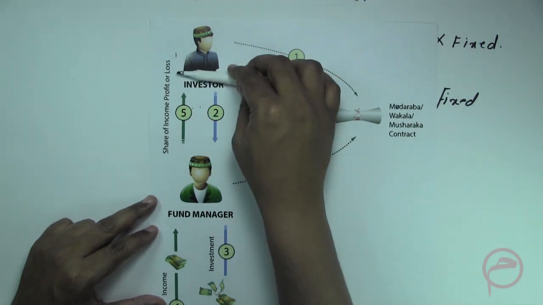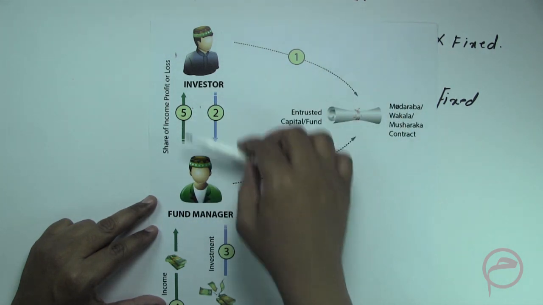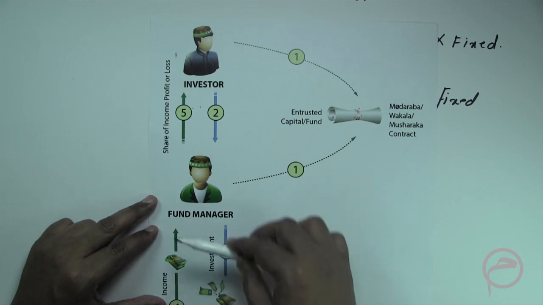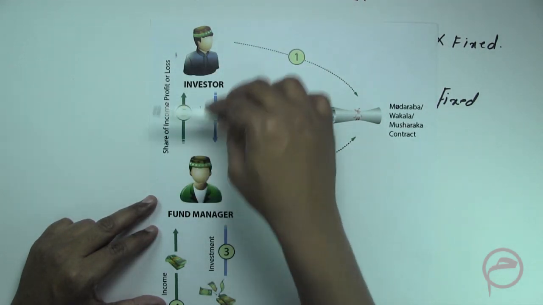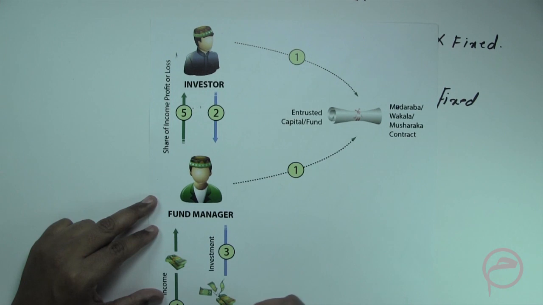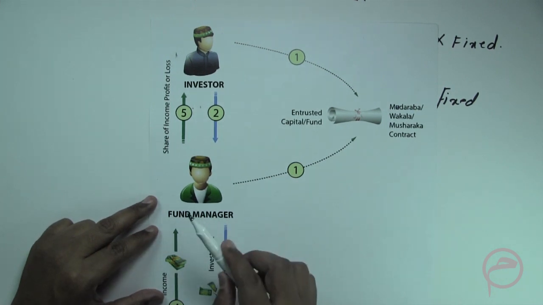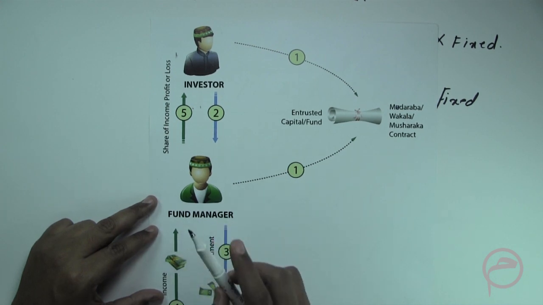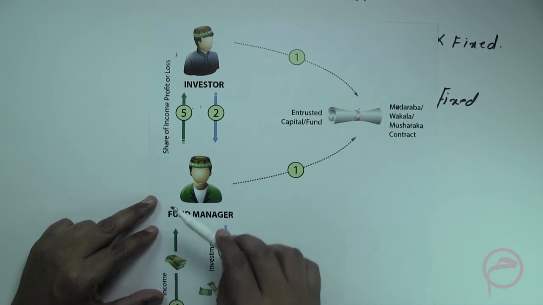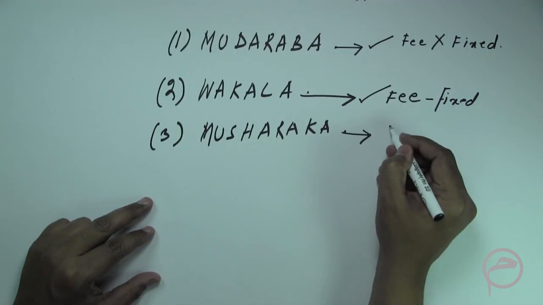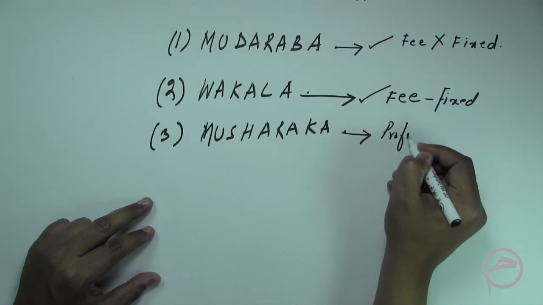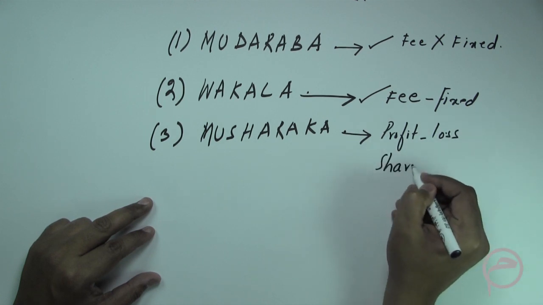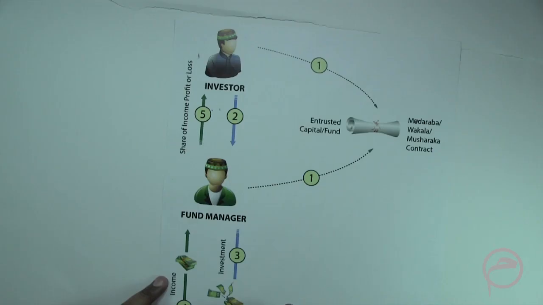So the investor and the fund manager would become partners in the investment, and whatever profits are generated will be shared between the fund manager and the investor on an agreed profit sharing ratio. But here the important point is that the losses should be shared with reference to the amount of investments done. Profit and loss sharing in an Islamic fund.